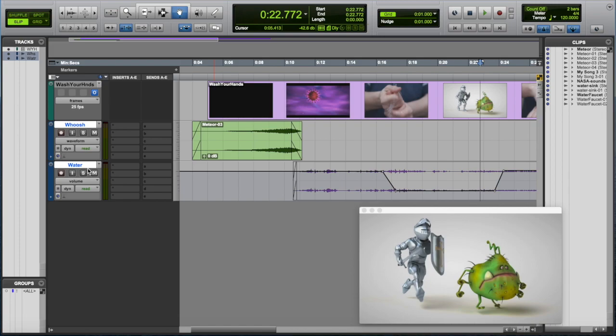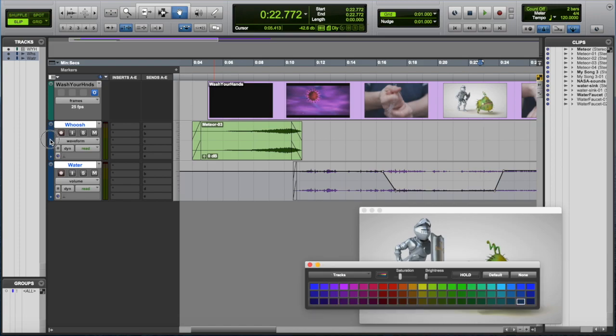And then I might also color code it because you'll also have music and dialogue that goes along with this. If I wanted to change the color of my sound effects, let's say I'll use yellow for my sound effects, I would just double click here and select my color.